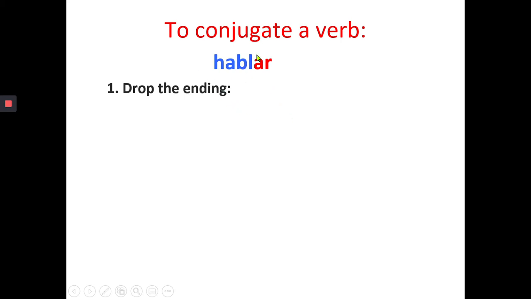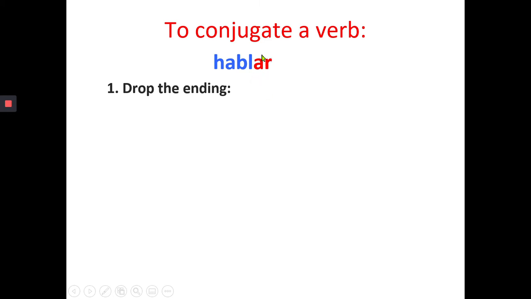So we have the verb hablar, and the first step is to identify what kind of ending it is, right? What group does hablar belong to? Well, it's pretty clear here, right? The verb hablar belongs to the AR group.